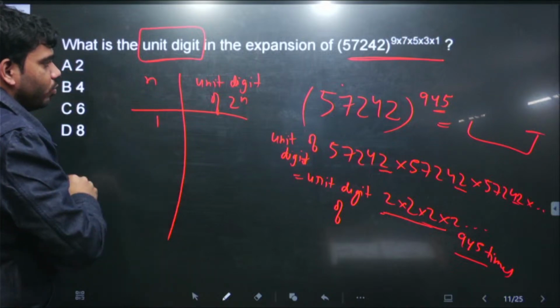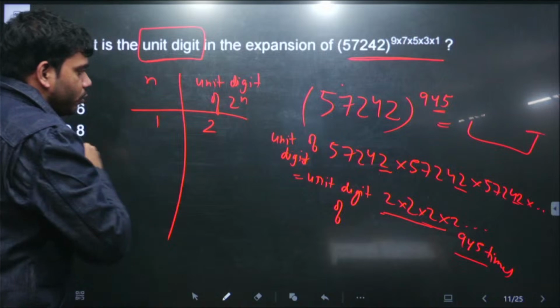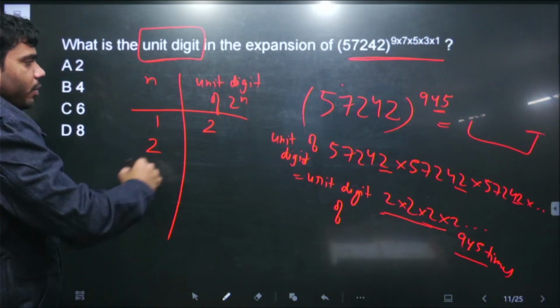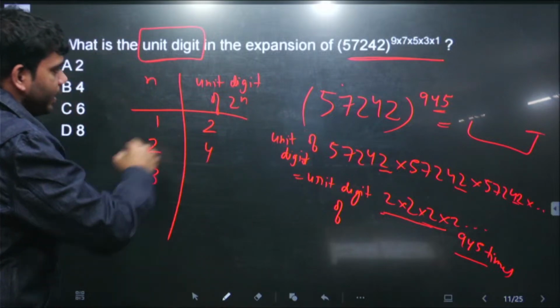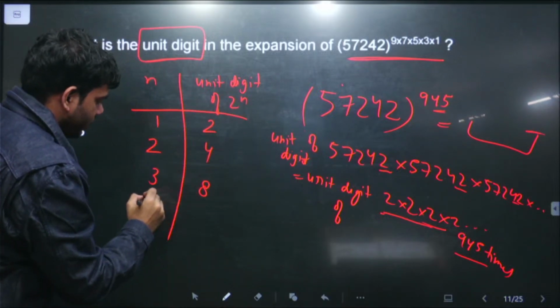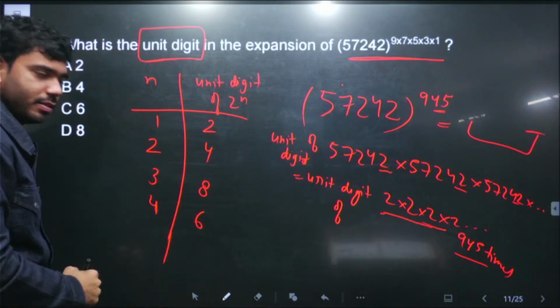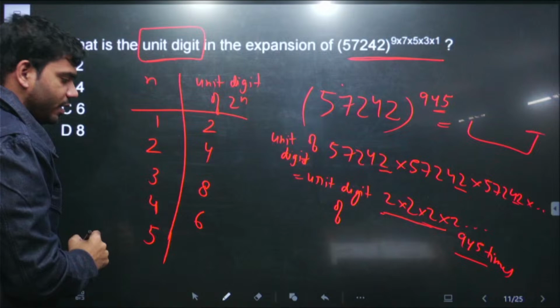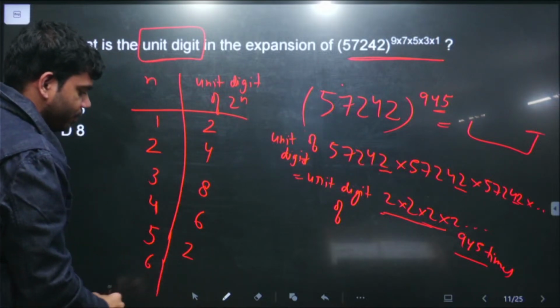For n is equal to 1, 2 raised to the power n is equal to 2, so the unit digit of that will be 2. For n equal to 2, that will be 2 raised to the power 2, and the unit digit of that is 4. For 3, 2 raised to the power 3 is 8, so the unit digit is 8. For 4 it is 2 raised to the power 4, that is 16, so the unit digit will be 6. So 2 raised to the power 5 is 32, so the unit digit is 2. Then 2 raised to the power 6 is again the same, 32.